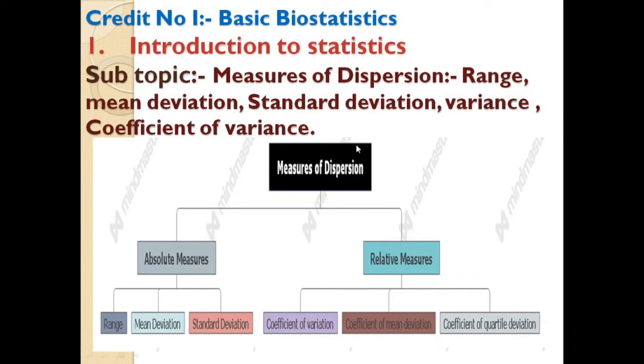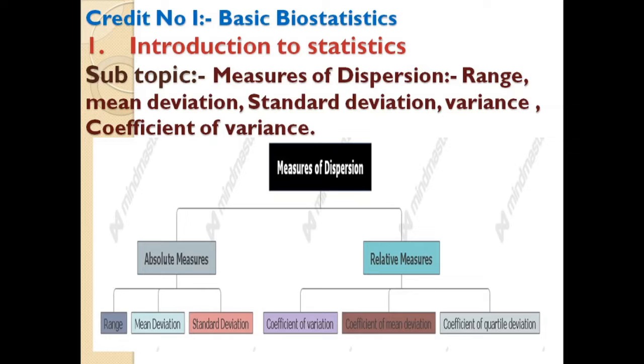It tells the variation of the data from one another and gives a clear idea about the distribution of the data. The measures of dispersion show the homogeneity or the heterogeneity of the distribution of the observations.